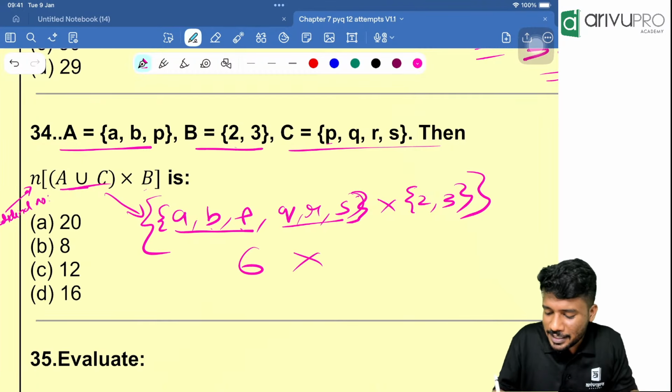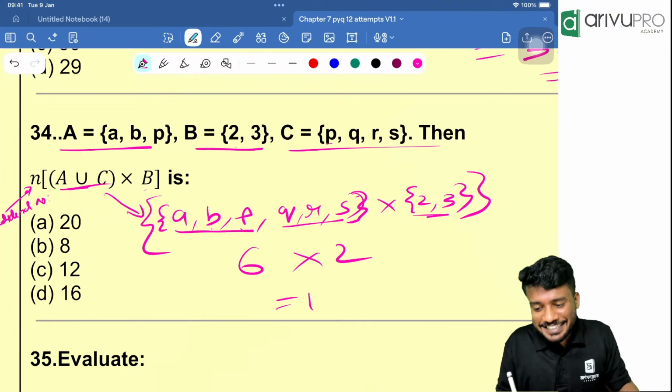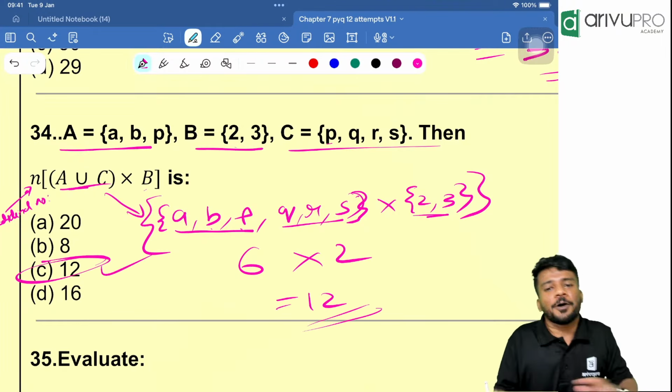How many are there? 6 into the number of elements in the second set. So how much is the answer? 12. Option C is the answer.